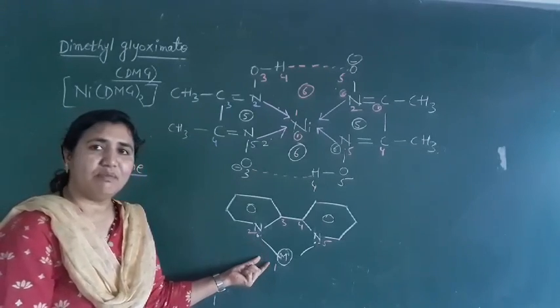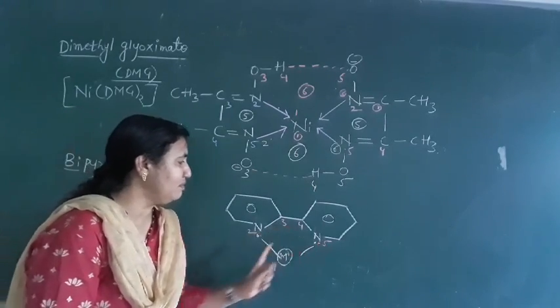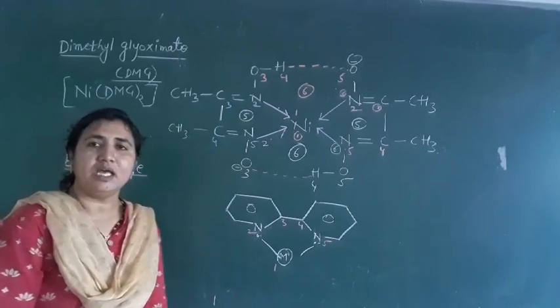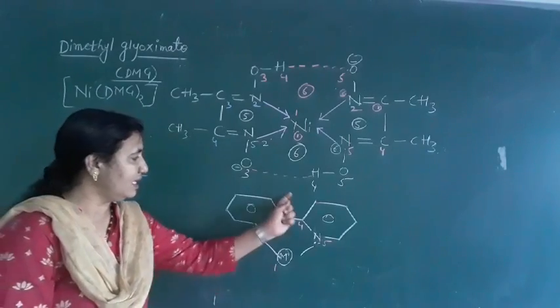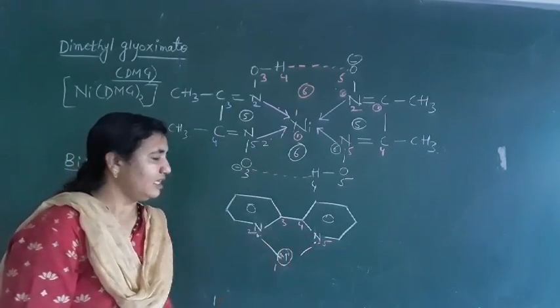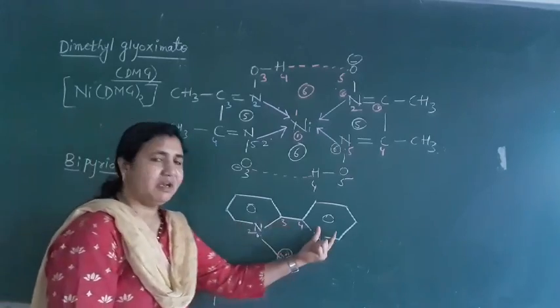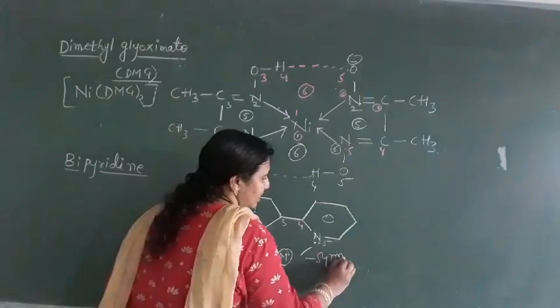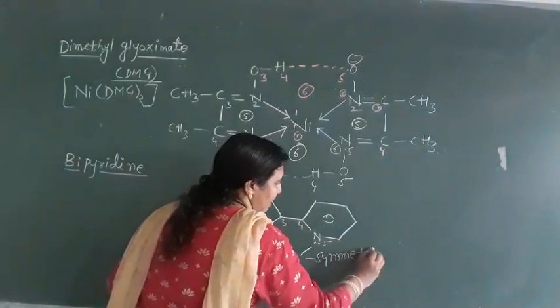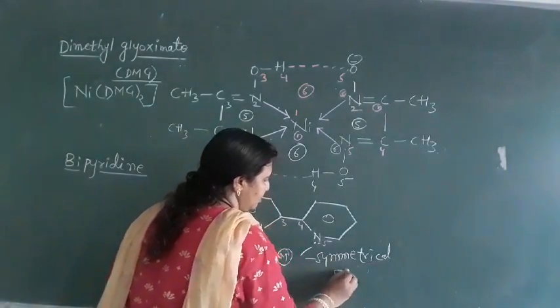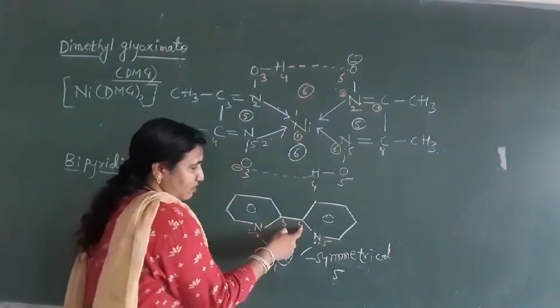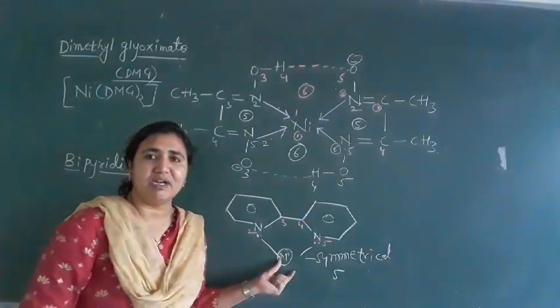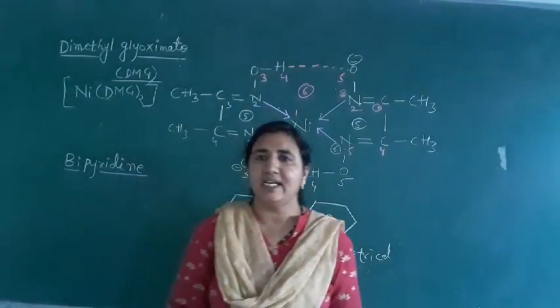A 5-member ring will form here, and it is a symmetrical ligand. If you cut here, we get the same pyridine on the other side, so it is symmetrical. And it is a 5-membered ring: 1, 2, 3, 4, 5. So this is all about bidentate ligands.